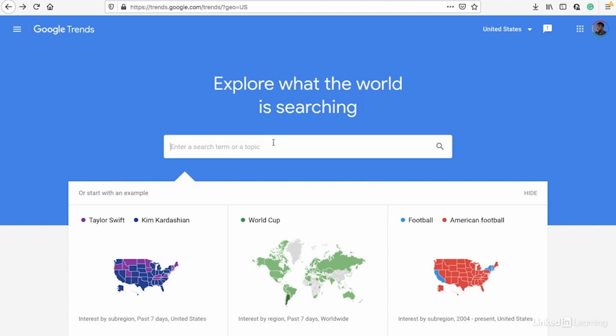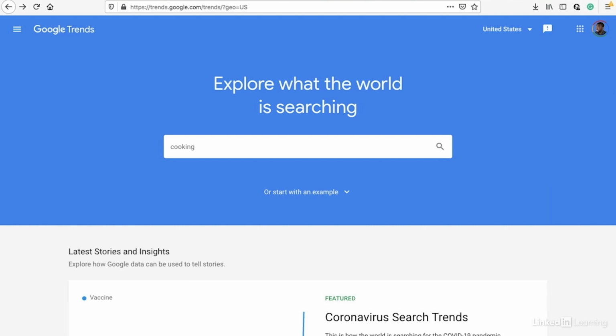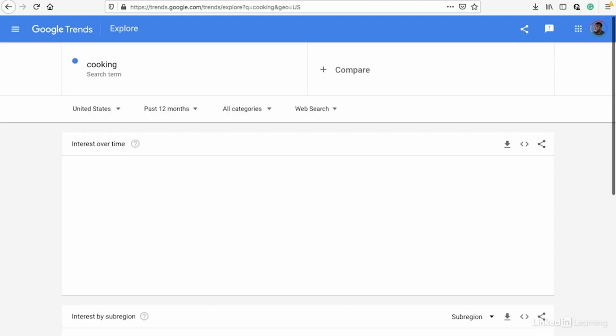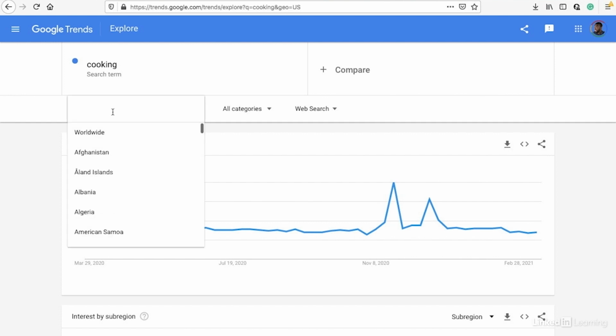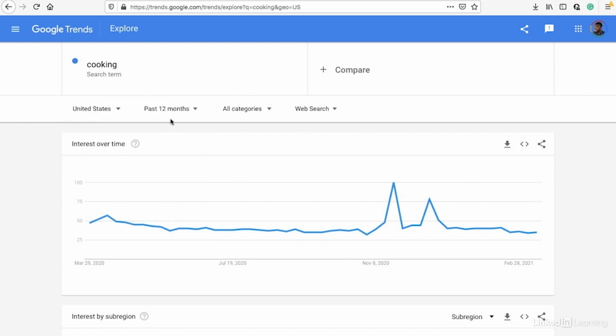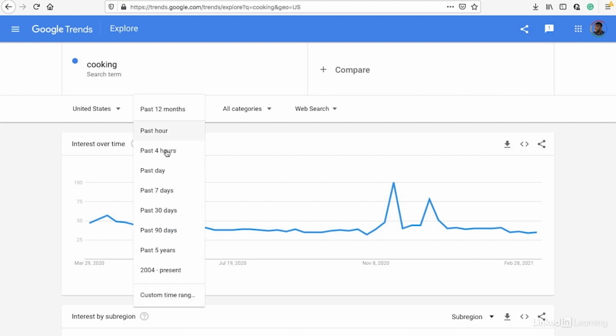So let's go ahead and type in cooking here and search for that. By default, it gives you results based on the United States, but you can click here and change this depending on whatever country you would like marketing data for. You can also change the period as well. This is the past 12 months, but you can change this to a custom range.